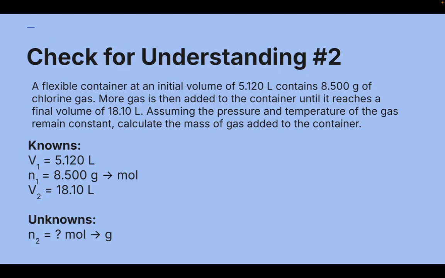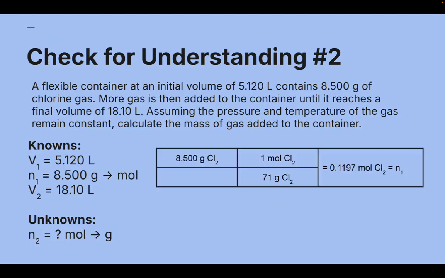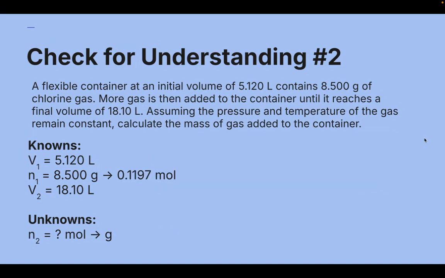convert the 8.500 grams of chlorine gas into moles. So you should have divided by 71 grams, knowing chlorine gas is diatomic, so it's Cl2. And you should have rounded your mole value to 4 sig figs because that's how many are in your starting value. You should have gotten 0.1197 moles of chlorine gas as N1. I just updated it here.